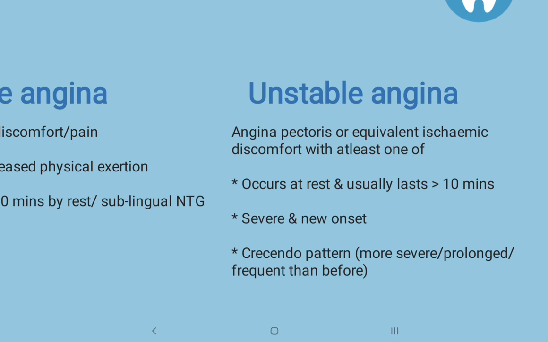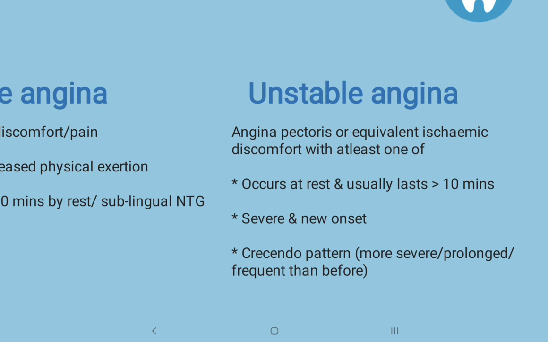So the patient would complain of this in the history. The patient will tell you, I'm feeling as if some heavy weight is on my chest. If that is there, and it occurs at rest and usually lasts more than 10 minutes, it is severe and new onset, and it follows a crescendo pattern. It is more severe or more prolonged, and more frequent than before.